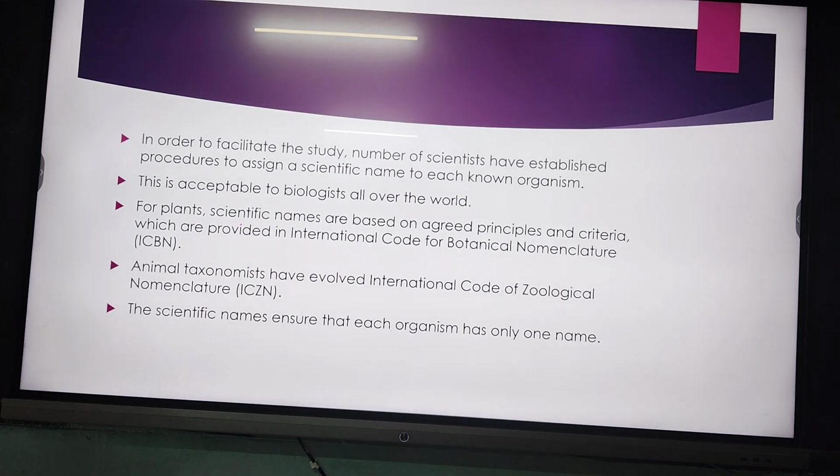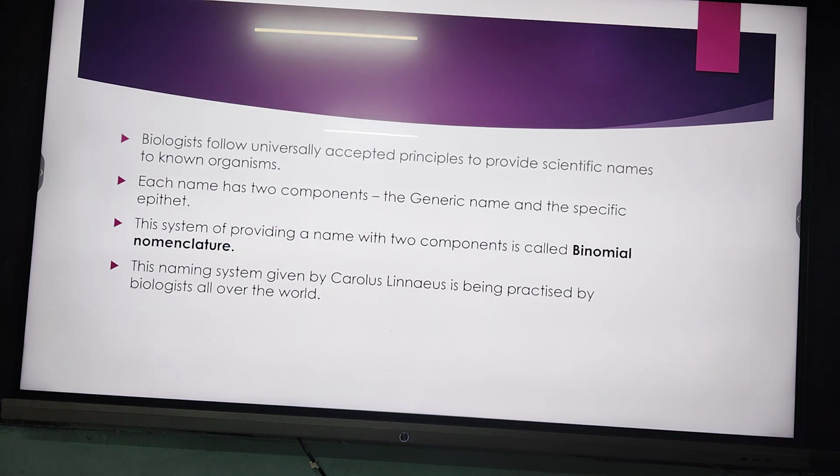Now, what are those principles? Let us talk about those principles. When we are naming any species, I just discussed two very common names. Those are Homo sapiens and the second was Musca domestica. Here you see that each scientific name has a two-word name.